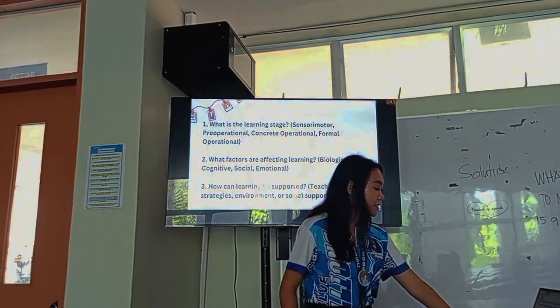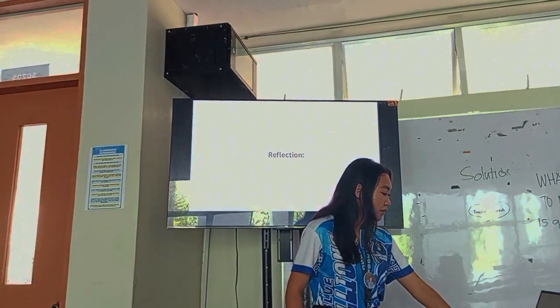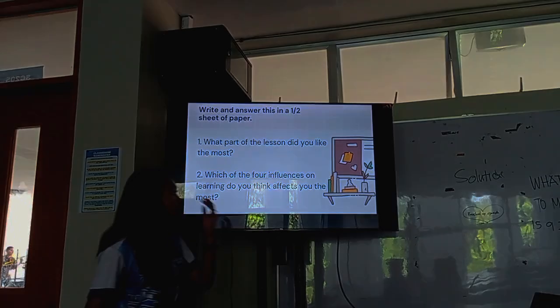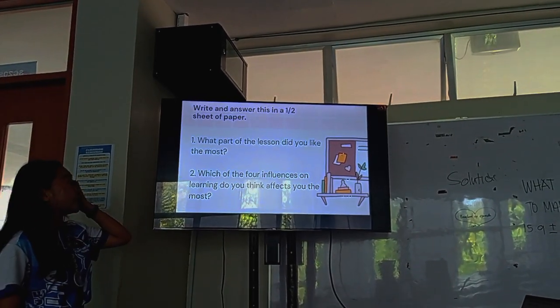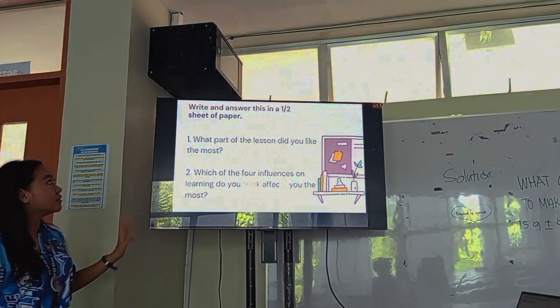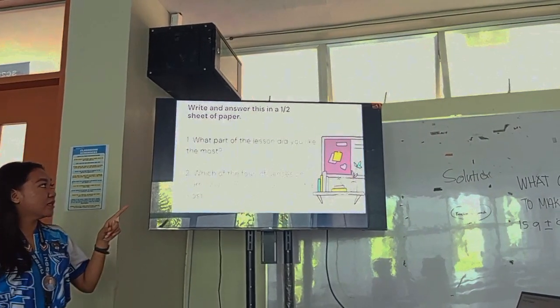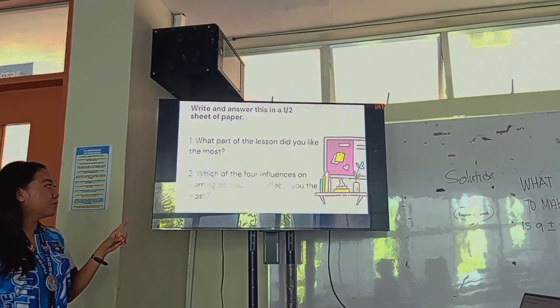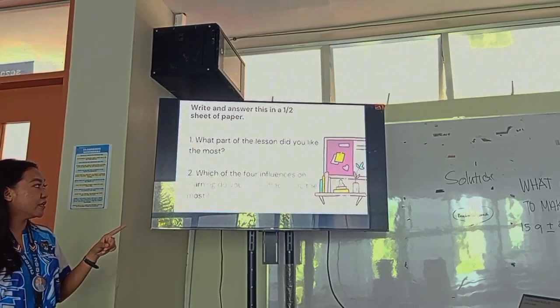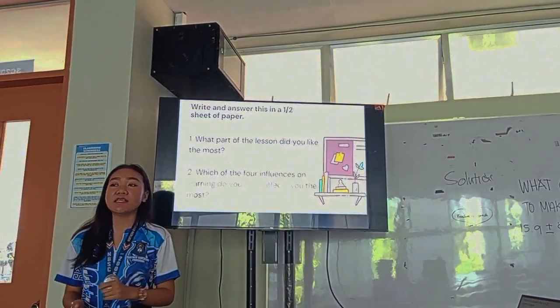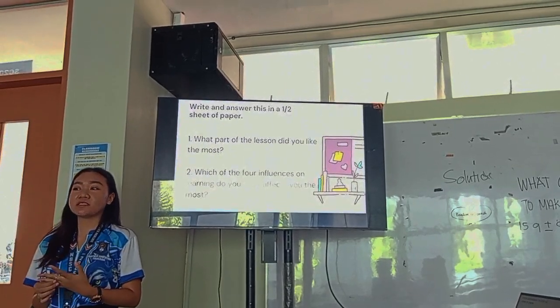Since we still have time, all you need to do is the reflection. You will be writing this on a half sheet of paper. Number 1, what part of the lesson did you like the most? Number 2, which of the 4 influences on learning do you think affects you the most? You can do that in 5 minutes.